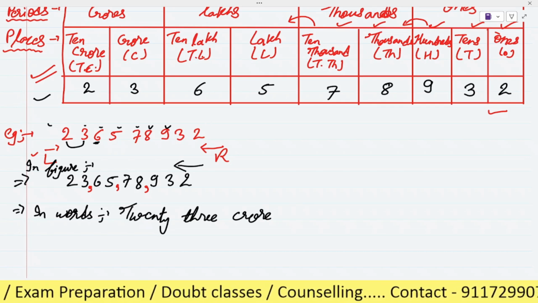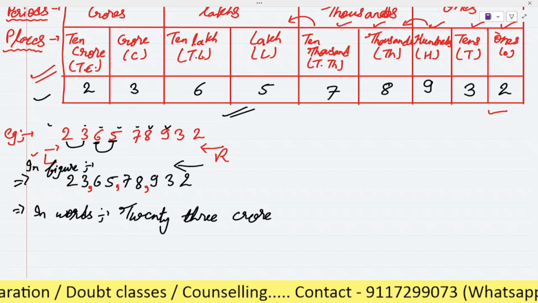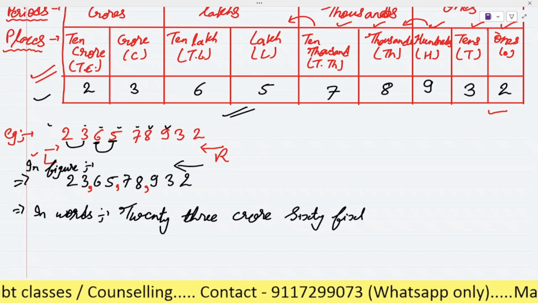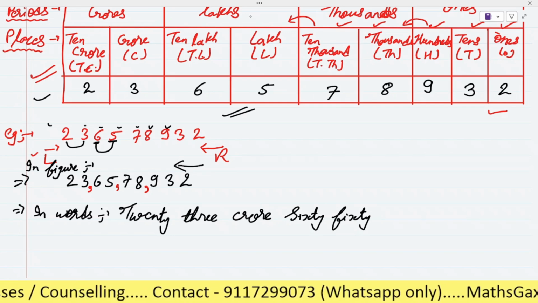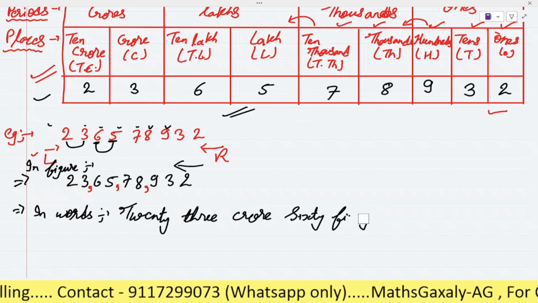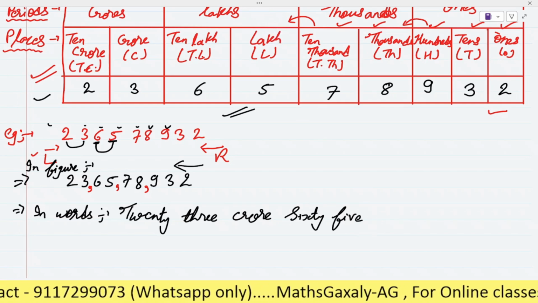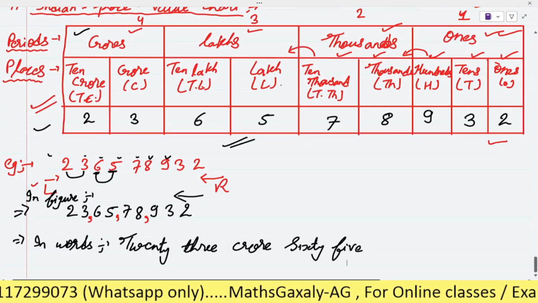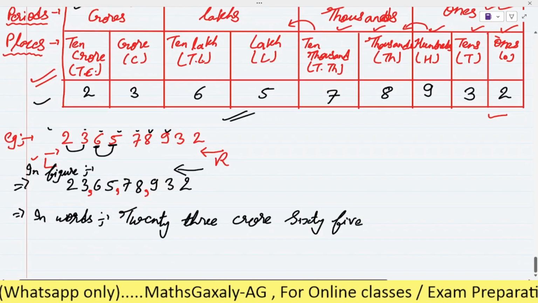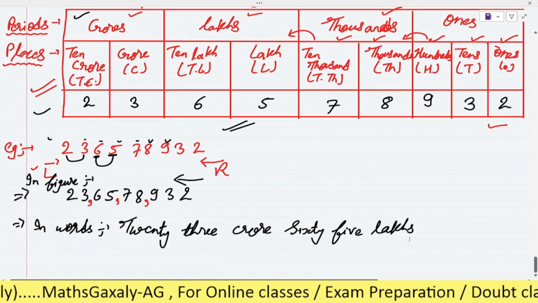And then as you can see, 6 and 5 is written in the period of lakh, right? So we will read it together as 65, and then we have to write the period. Wait, 65, sorry, I've written 50. And in which period is it written? The period of lakh, sir. So here we will write lakh, not lakhs. Okay, it will be lakh.